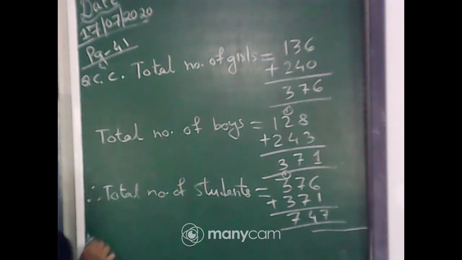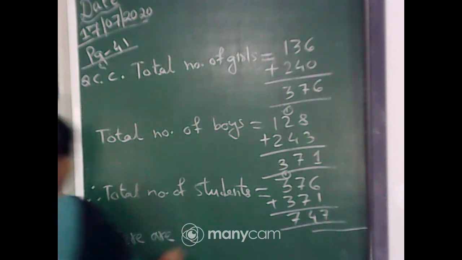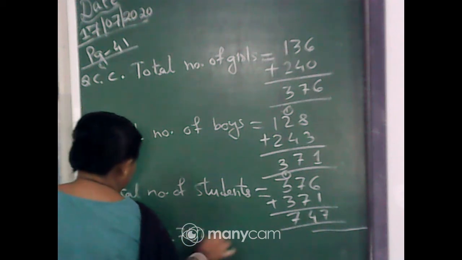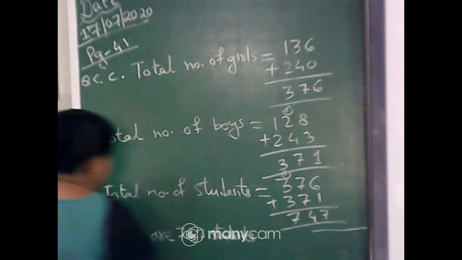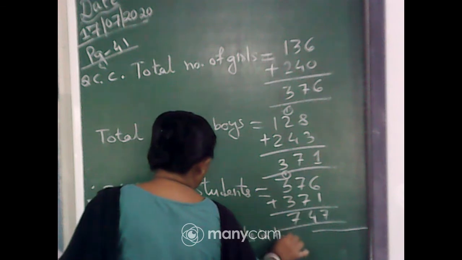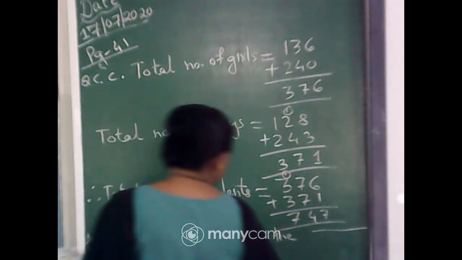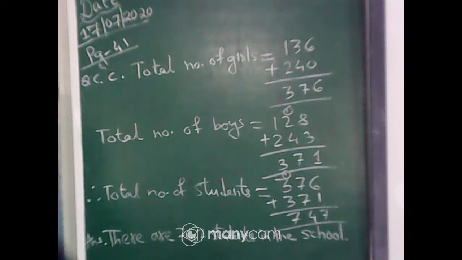Answer will be, there are 747 students in the school.